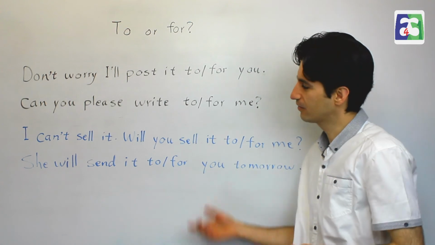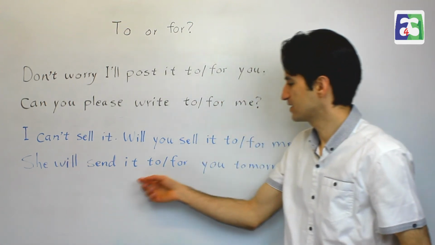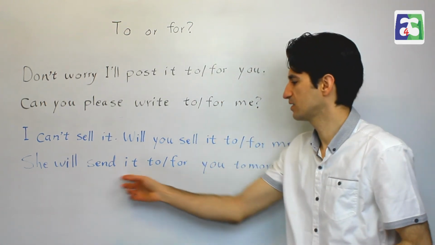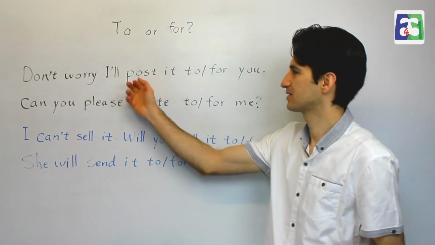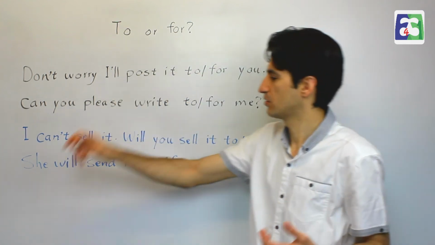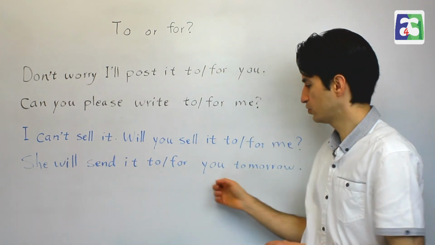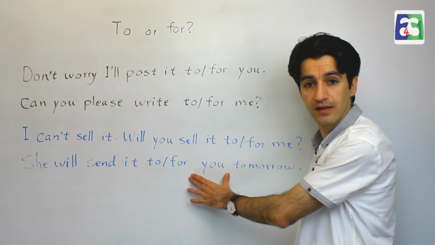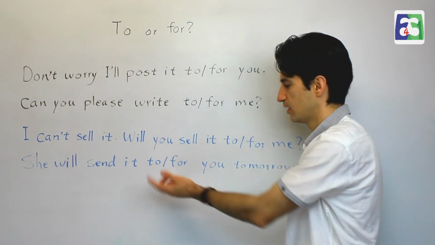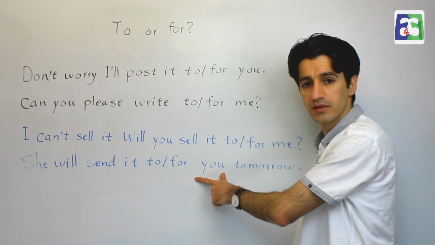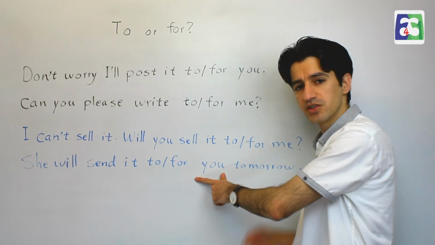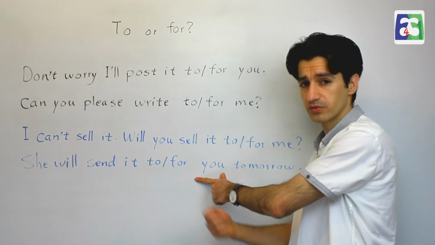Okay. And now the final one, she will send it to you tomorrow, or she will send it for you tomorrow. That's exactly the same thing. It's just like this one. So she will send it. She is the sender. And to you, this is the receiver. If I say to, then you in the sentence is the receiver. She will send it to you, so you will receive it.